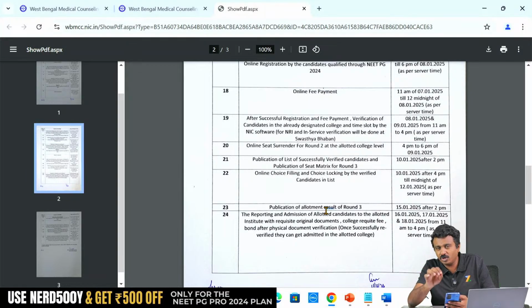But for All India round 2 allotted, there is no rule which says that they are not eligible for Chhattisgarh state round 2. That will not happen. So don't worry about that, even if somebody is saying so. You can get allotted in All India round 2 and you will still be eligible for Chhattisgarh round 2. Joining might be a problem.